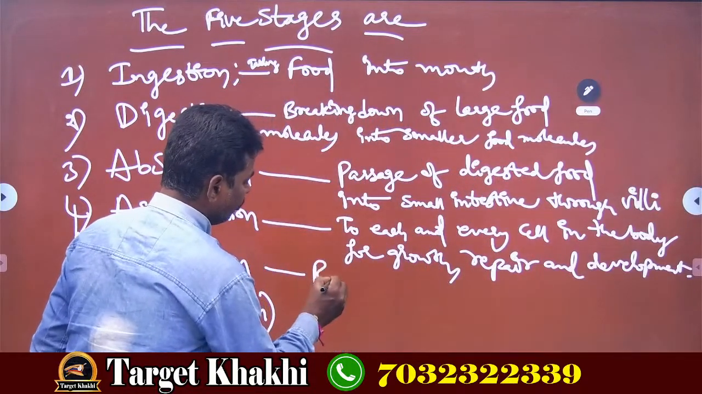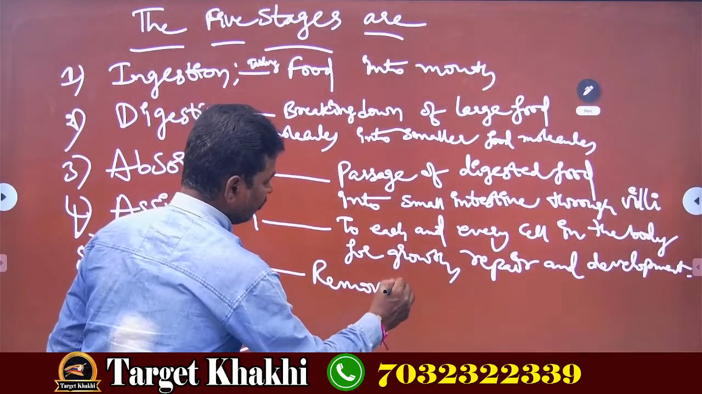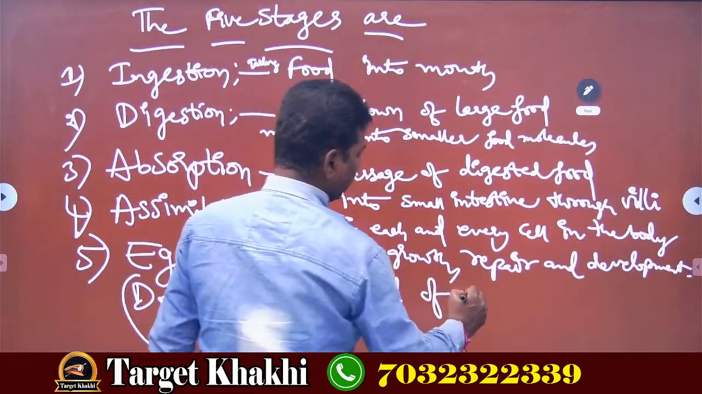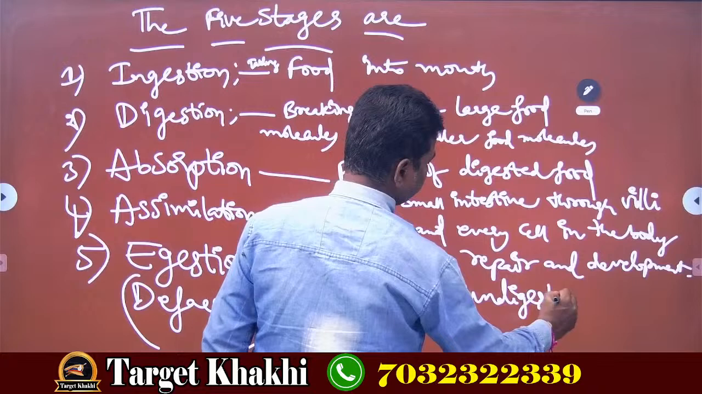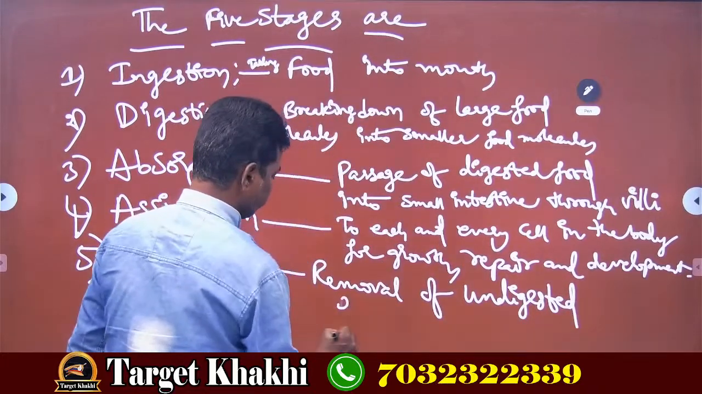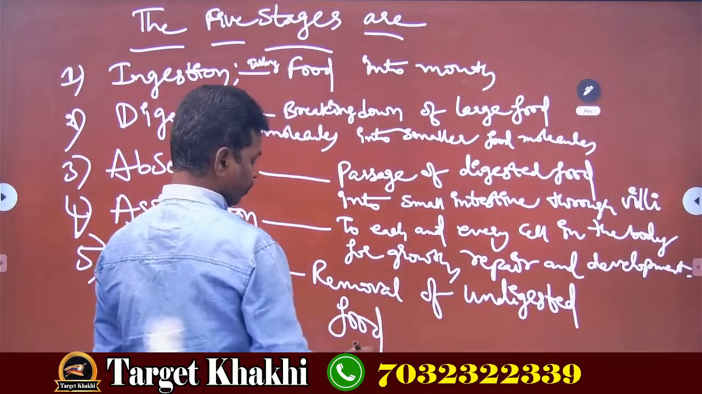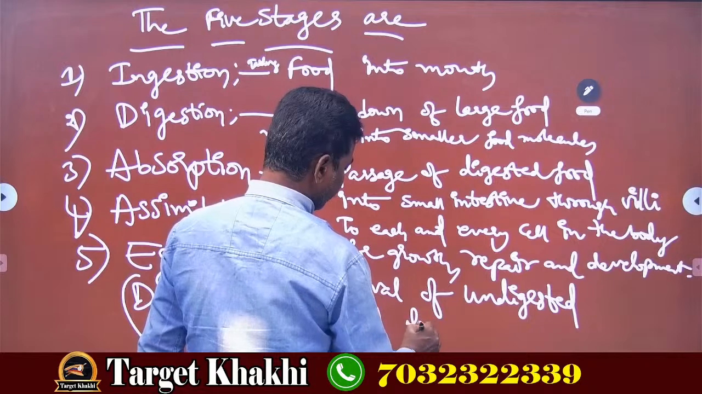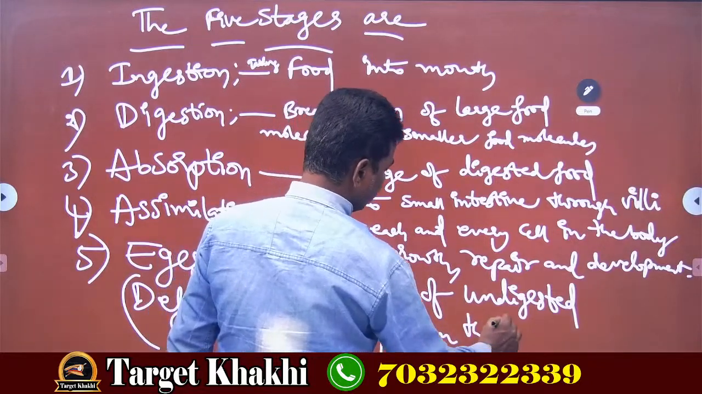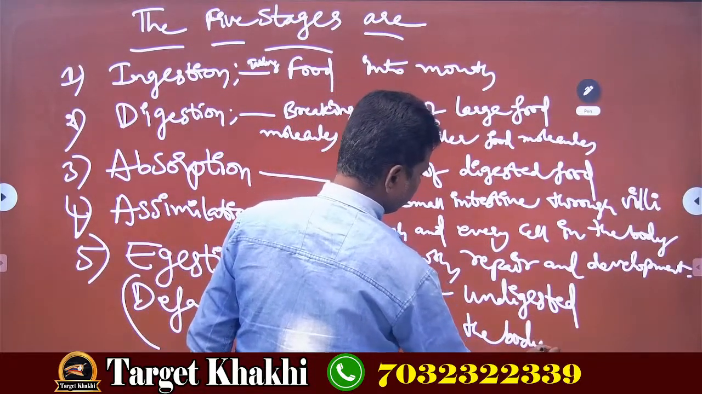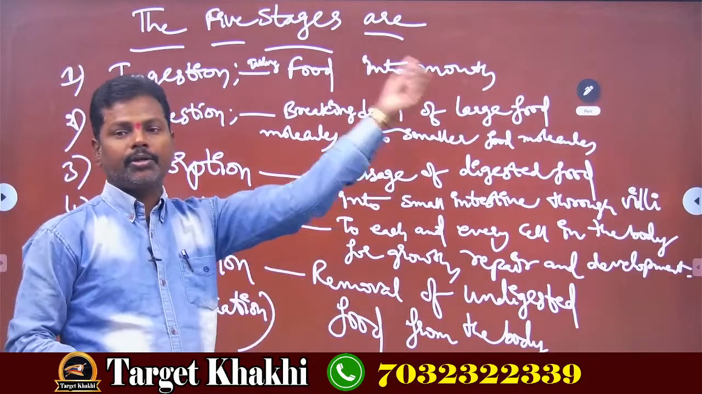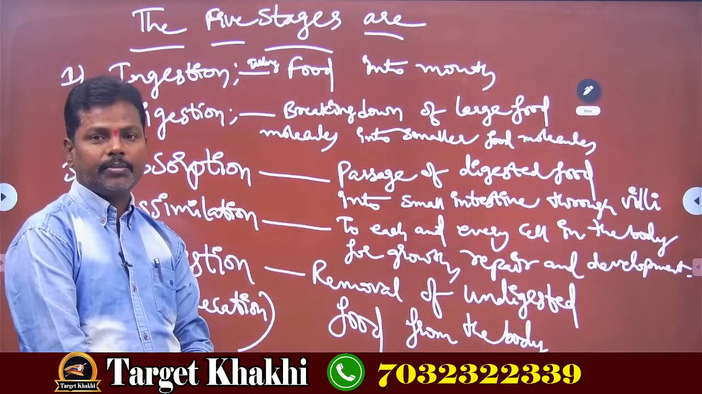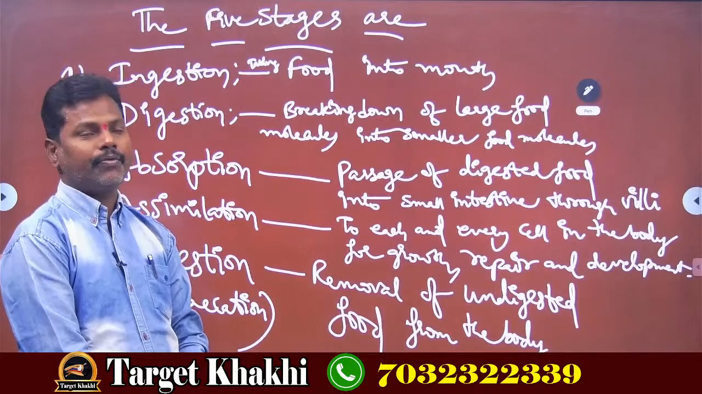So the process of removal of undigested food from the body is called egestion. Understood? So in our human digestive system, the digestion process has 5 stages.